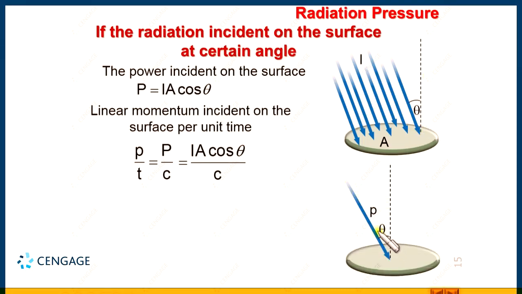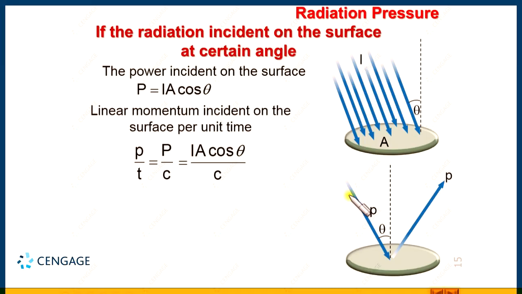You can observe this is the direction of the ray at angle theta with the normal. After reflection, because it is perfectly reflecting, the angle of reflection should be equal to the angle of incidence, like this. This angle will also be theta, and since it is perfectly reflecting, the total linear momentum will reflect back. Now, we can find the value of the change in linear momentum.